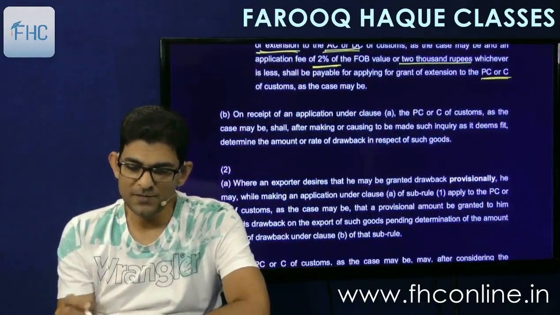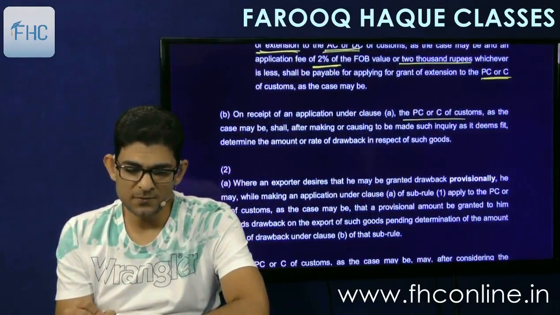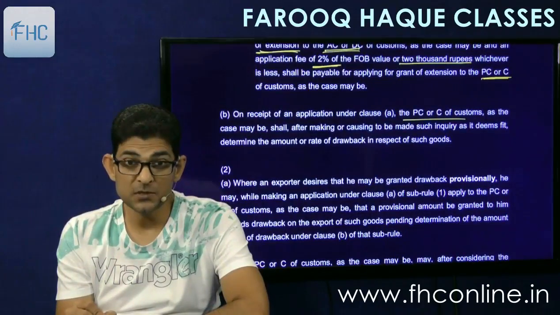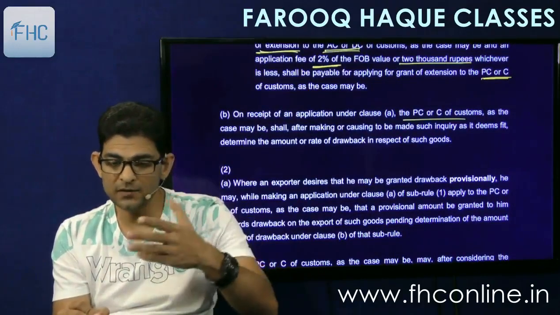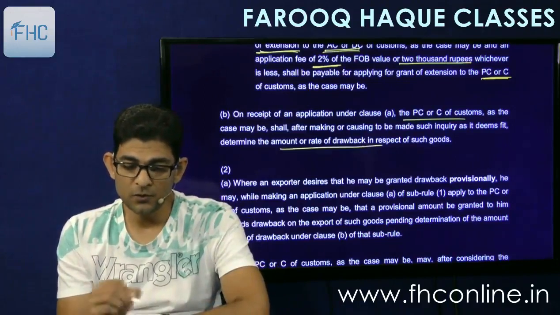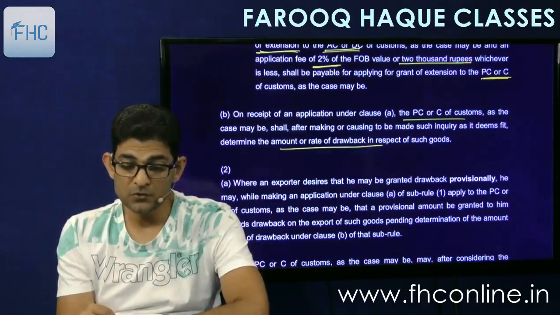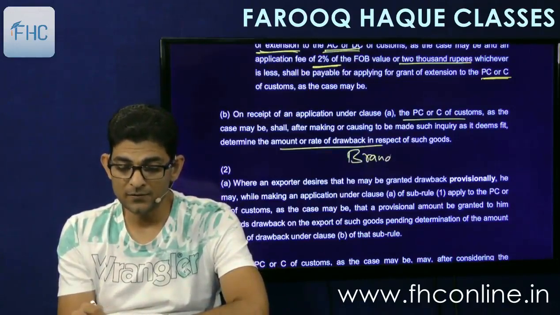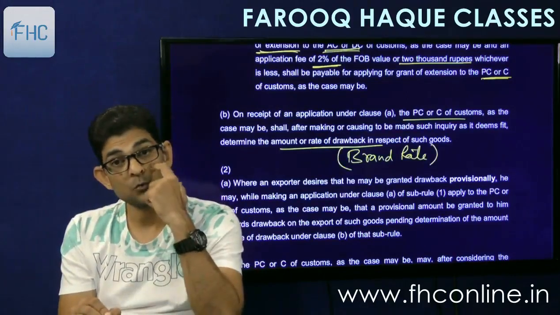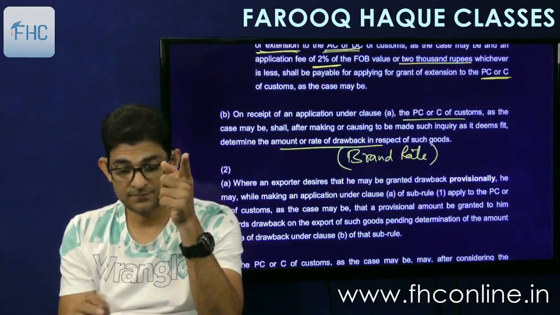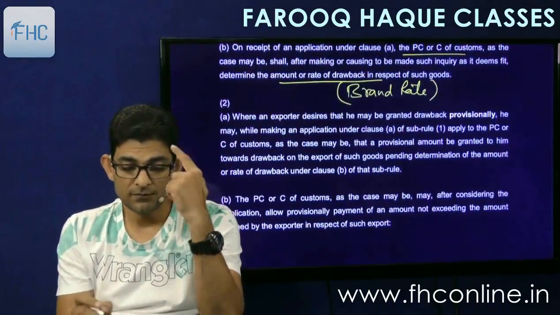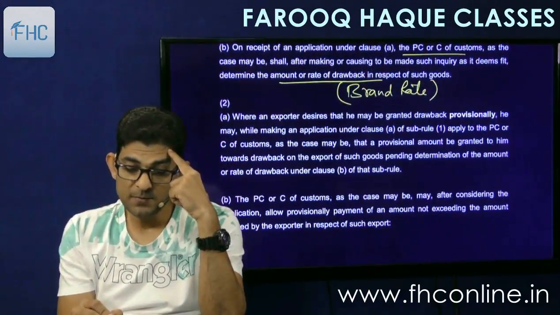Then on receipt of the application, the PC or C, as the case may be, shall after making or causing to be made such inquiry, means the whole costing records will be checked, determine the amount or the rate of drawback. So this rate of drawback is called the brand rate. And this brand rate will apply only to you, not to anyone else. And where an exporter desires, he may be granted drawback provisionally.